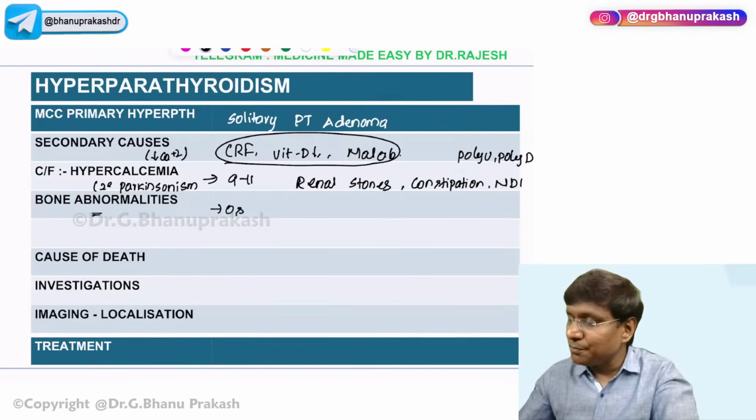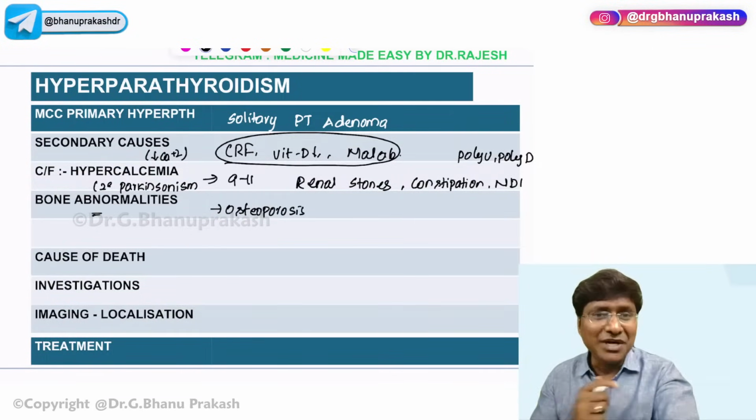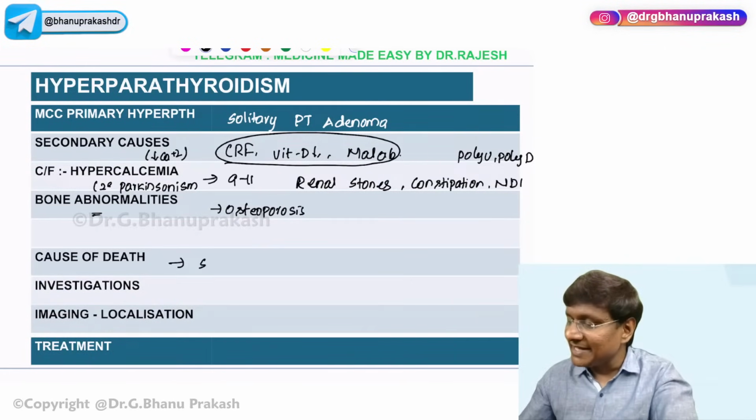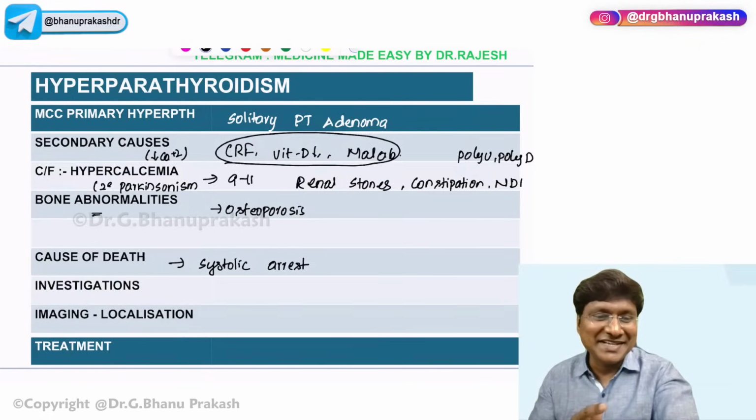There will be osteoporosis because of the excessive bone resorption. What is the cause of death in patients with hyperparathyroidism? Whenever there is hypercalcemia, these patients will have systolic arrest and finally death. What are the investigations here?